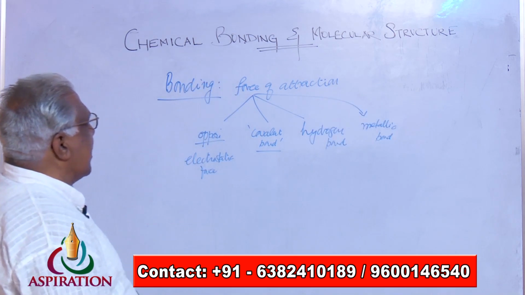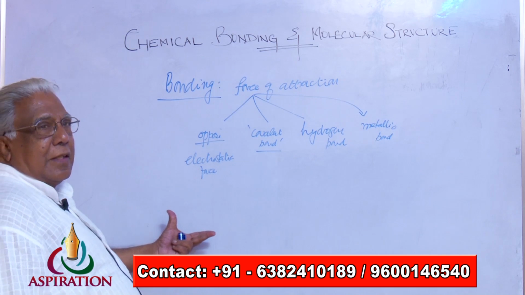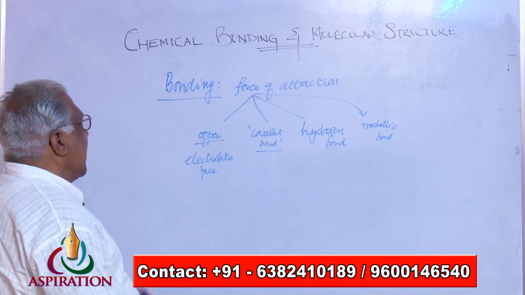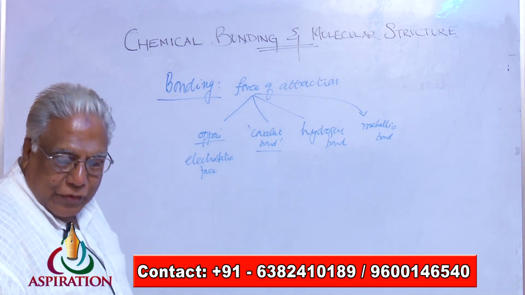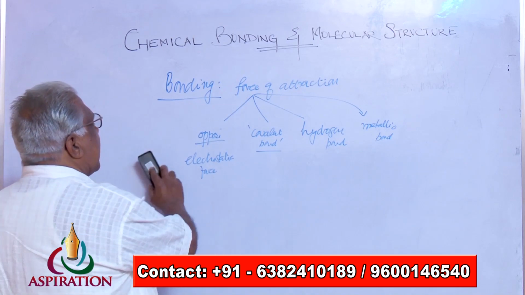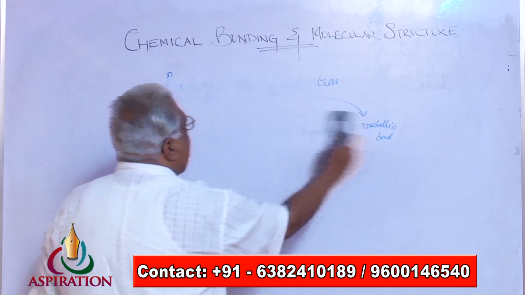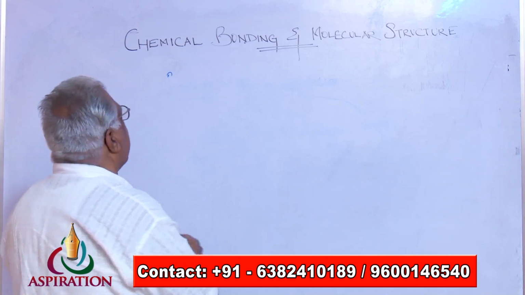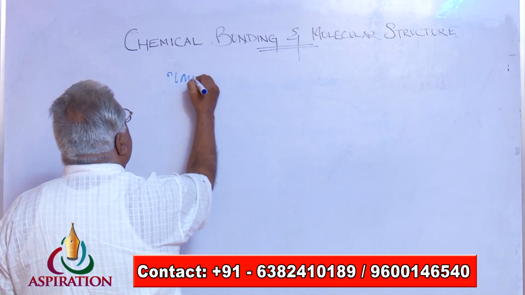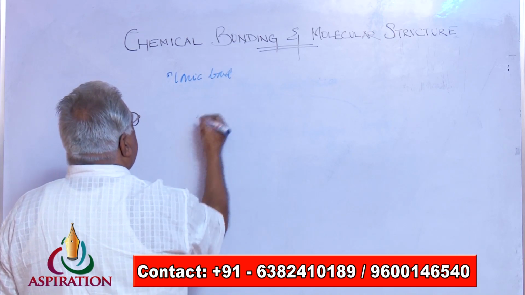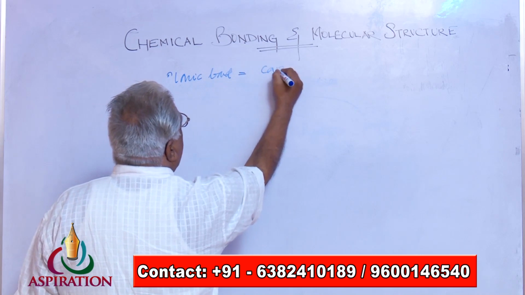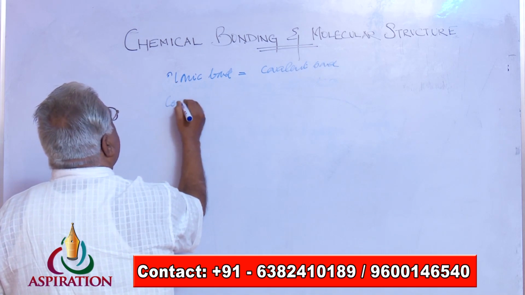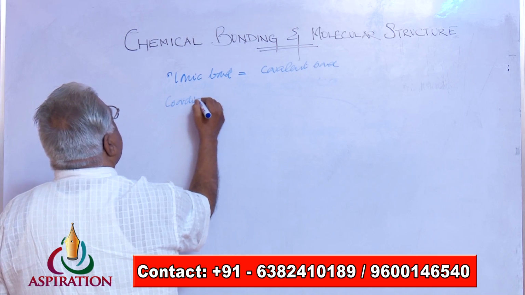So, force of attraction in general results in the atoms coming closer to each other and thereby forming a bond. So, chemical bonding is nothing but the force of attraction that exists between the two bonded atoms. So, there are three or four types of bonds. One is what we are going to call an ionic bond. The other one we call a covalent bond. And the third one we are going to have is the coordinate covalent bond.